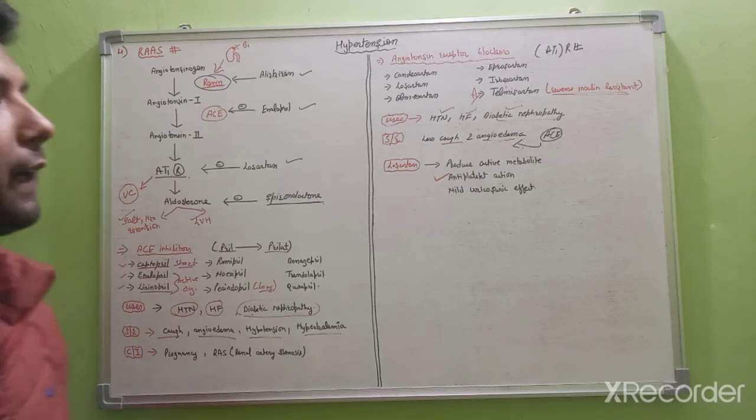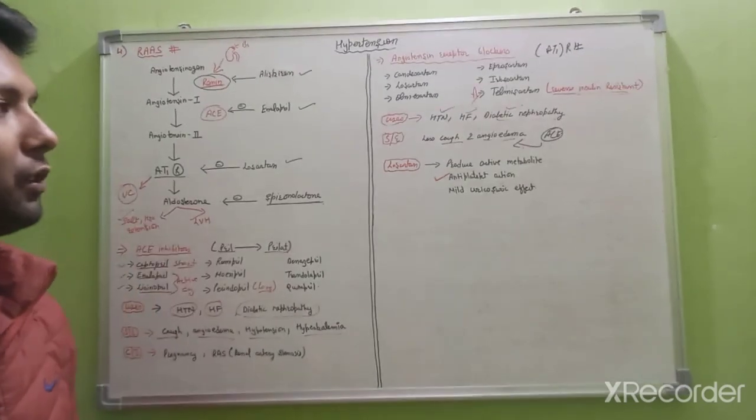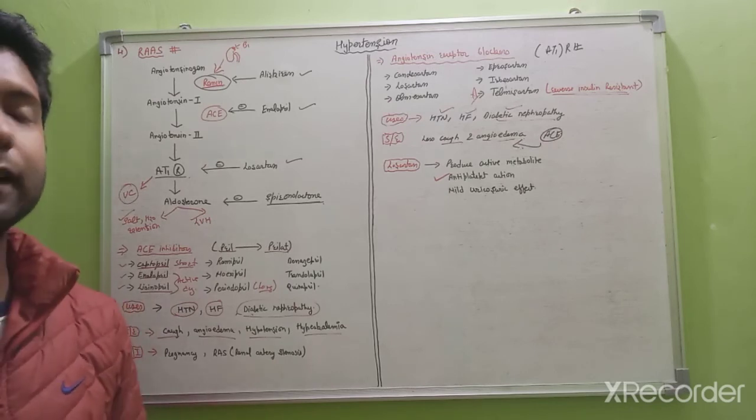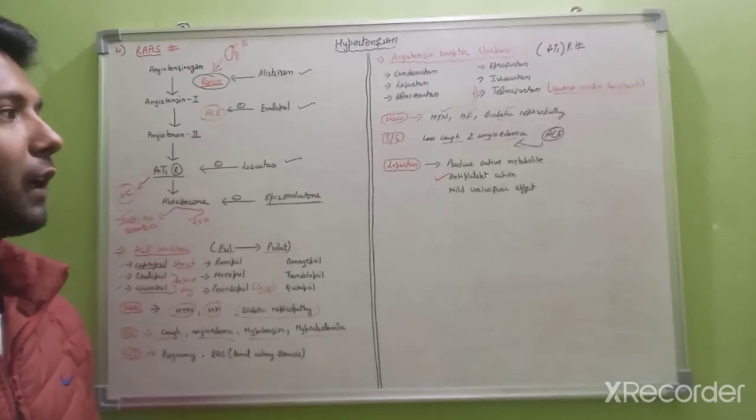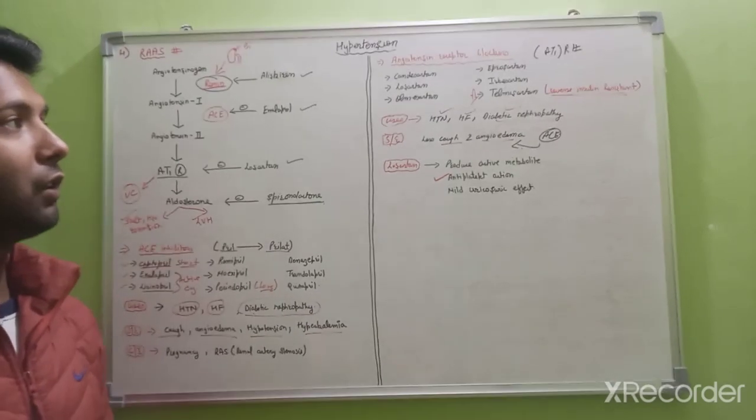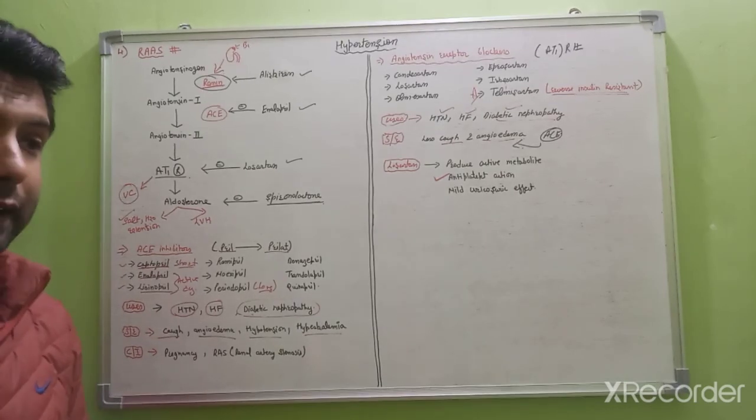In hypertension, we also use calcium channel blockers, which I already explained in the angina video. So you can refer to the angina video for the calcium channel blockers. So thank you. That's it for hypertension.